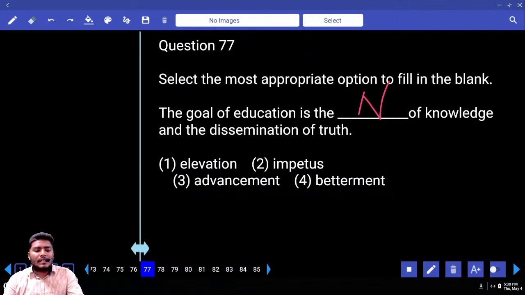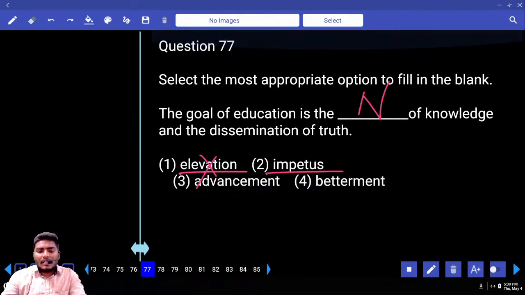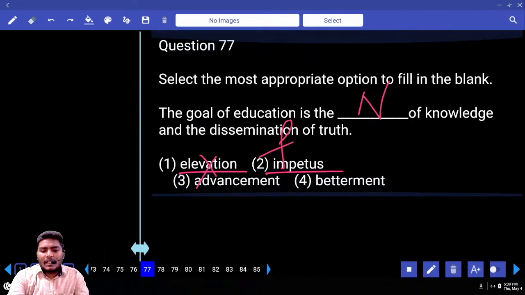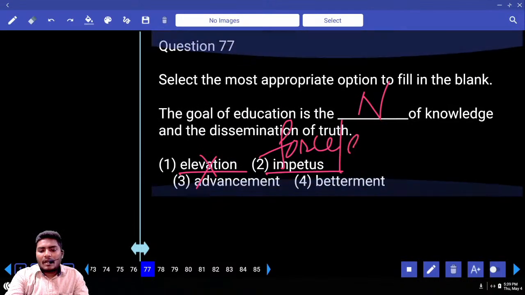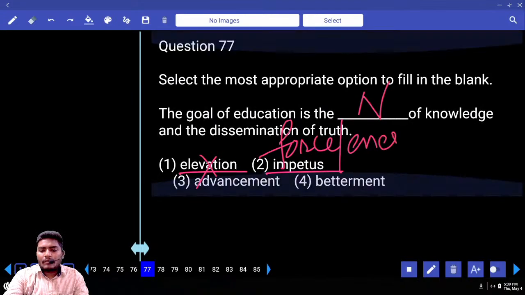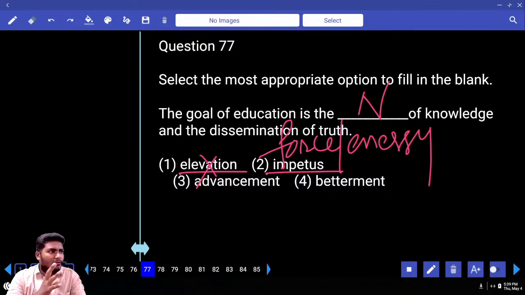Absolutely, a noun is needed. Look at the first one. What is the first word here? Elevation. Elevation is a physical term, to lift something. To elevate something. Do you know elevator, which lifts you? Nowhere related to knowledge. What is the next word here? Impetus. Write down the meaning: force, or an energy which keeps you moving forward.